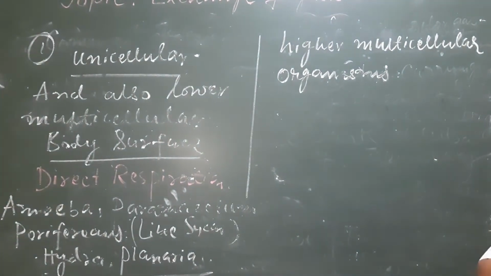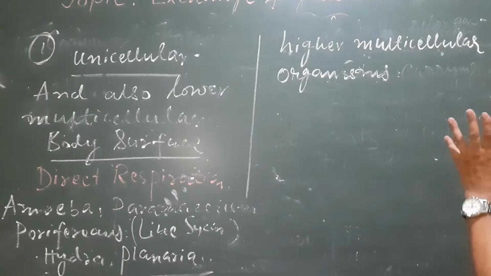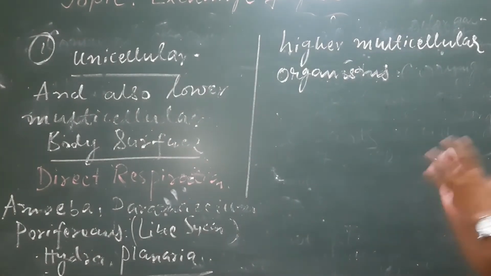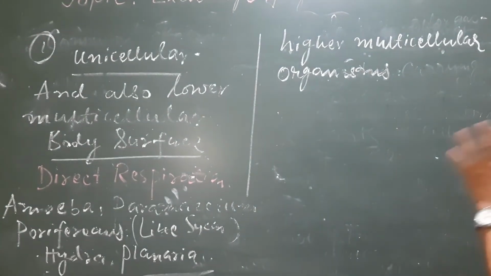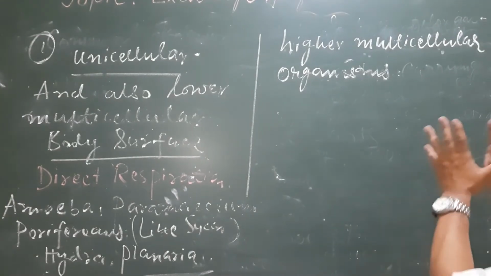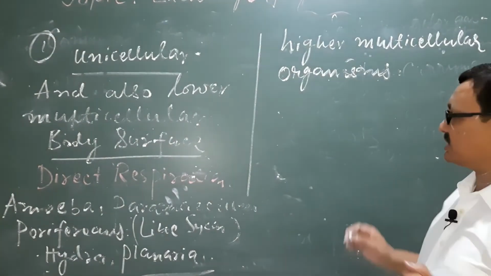there are specific breathing organs or respiratory organs, specific respiratory surfaces through which the exchange of gases takes place.